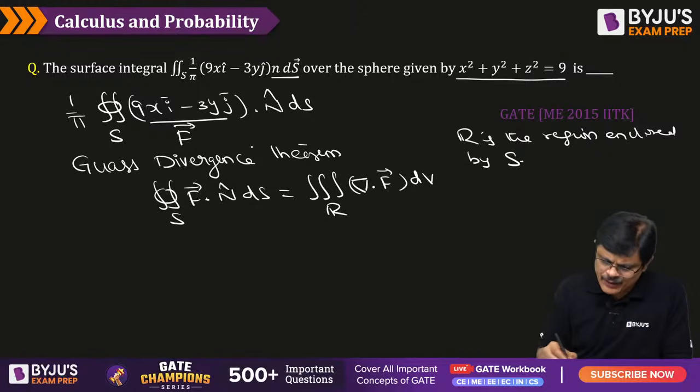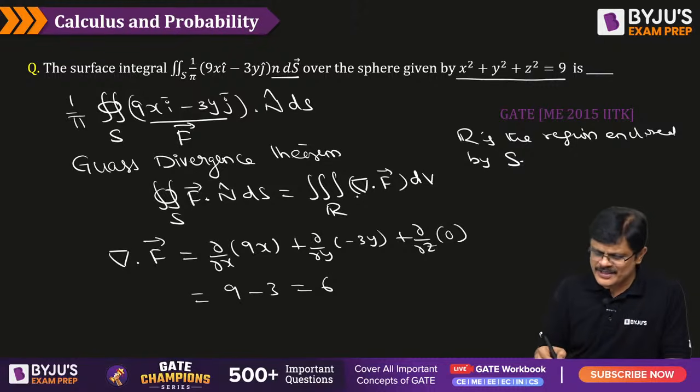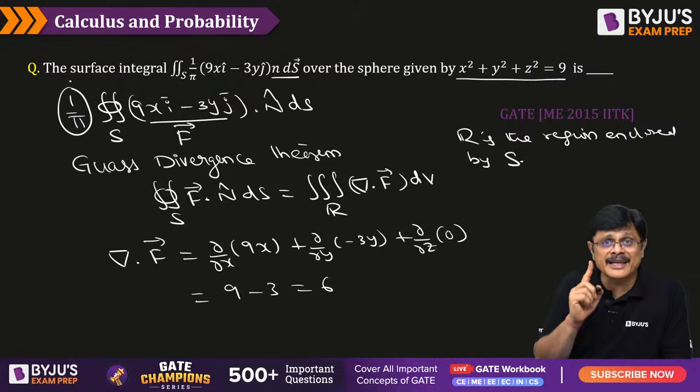So here f bar means this fellow. What is del dot f? Let us calculate first of all. Del dot f is dou by dou x of the i component, that is 9x, plus dou by dou y of the j component, that is minus 3y, plus dou by dou z of the k component, which is missing, equal to 0. So it is 9 minus 3, that is 6. So this del dot f is 6, my dear friends. But here there is a 1 by pi factor, that you have to take care of.